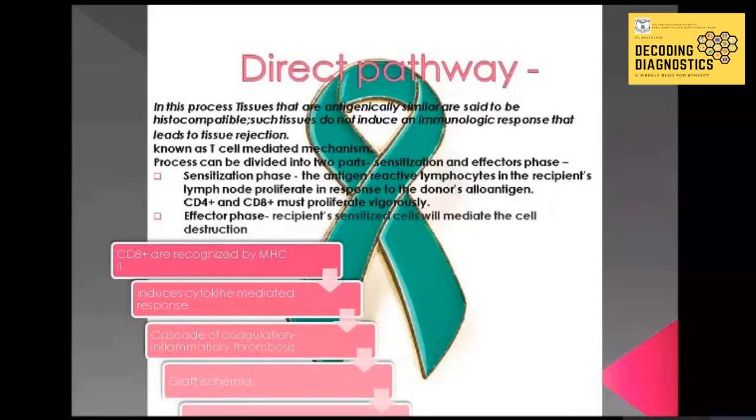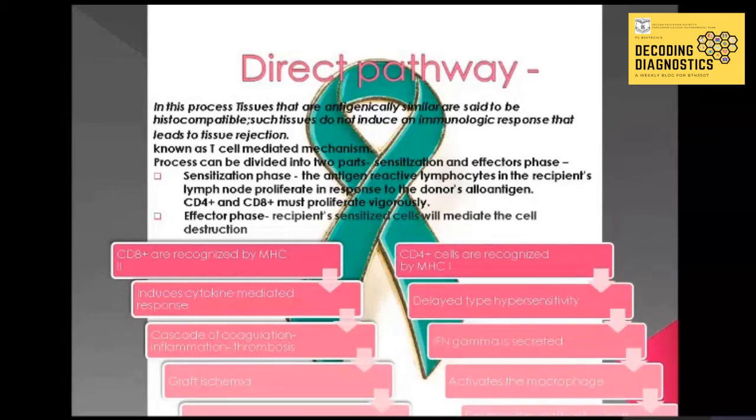In thrombosis, the artery which is providing blood to the graft gets clogged, and this will eventually lead to graft ischemia due to the low supply of oxygen as the artery is clogged. Now, if the CD4 plus cells are recognized by the MHC2 molecules, then it will cause a delayed type hypersensitivity reaction known as DTH reaction.